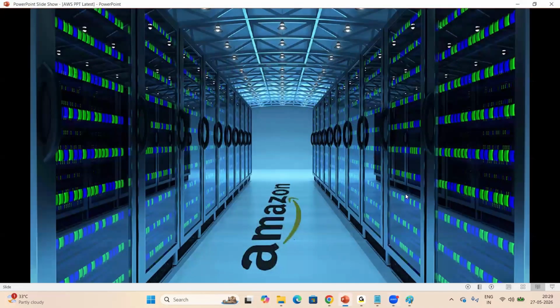Look at my screen. This is the Amazon data center, right? In this data center, they maintain very good security, very good availability, and high performance resources, and also they give 24 by 7 availability for any resource. For example, storage or network resources, they will not shut down anything unknowingly.